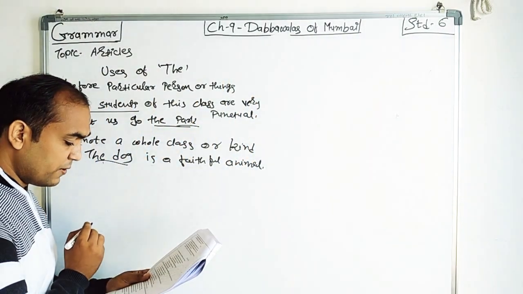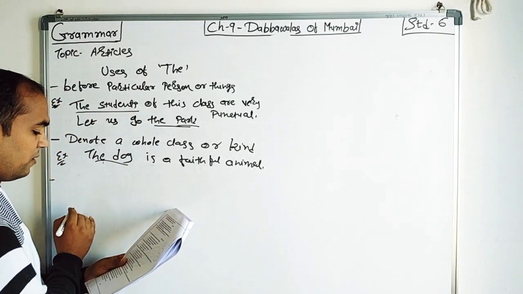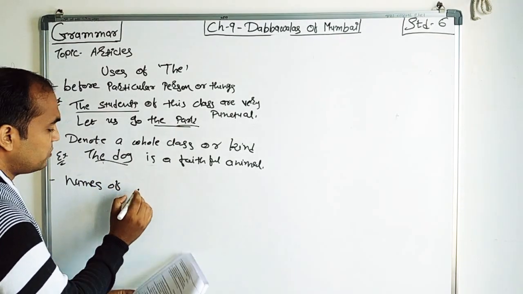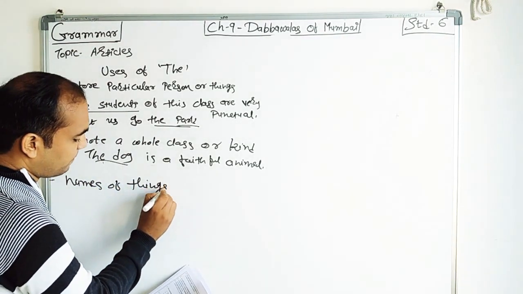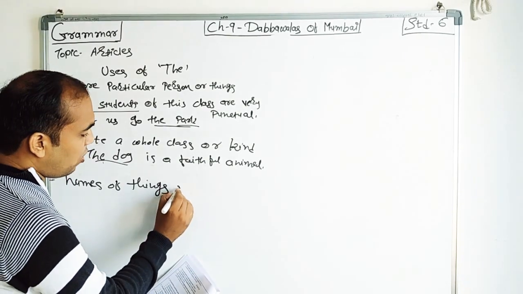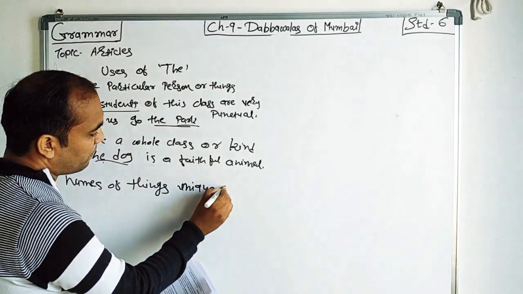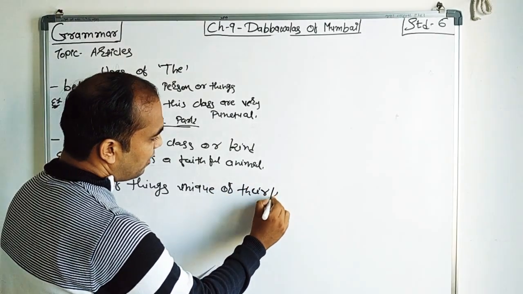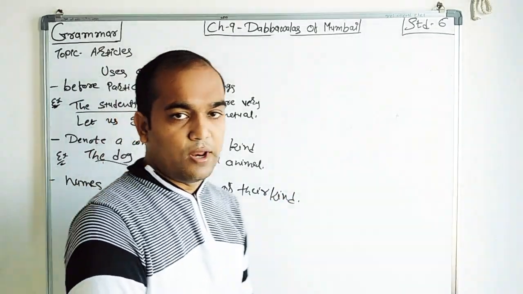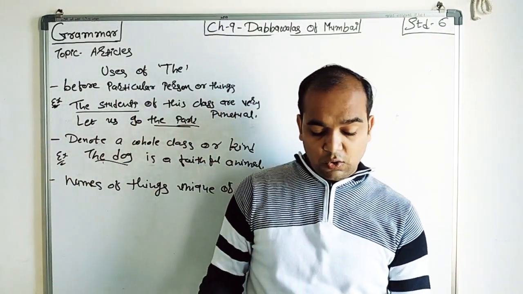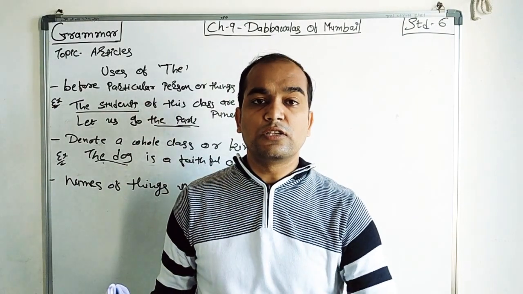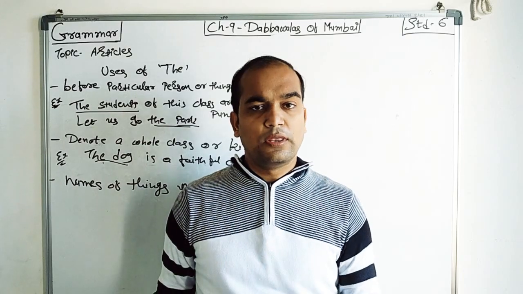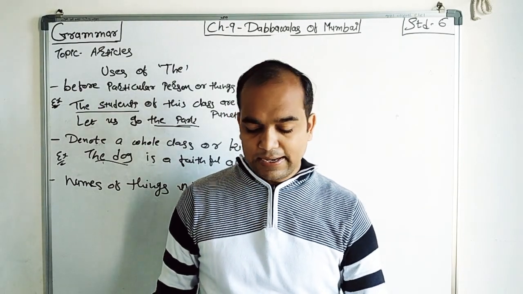Then another is for names of things unique of their kind. Now you have a question, sir, what is the meaning of unique? That in this world only one, it is unique. For example, the sun shines in the sky. Is there any other sun in this universe, in our galaxy? No, there is only one sun, and that's why it is unique.